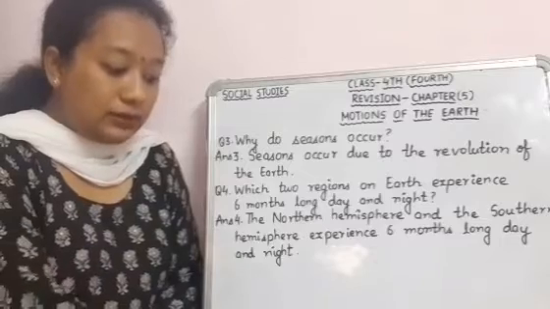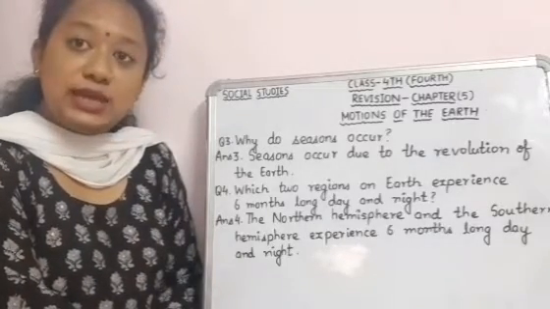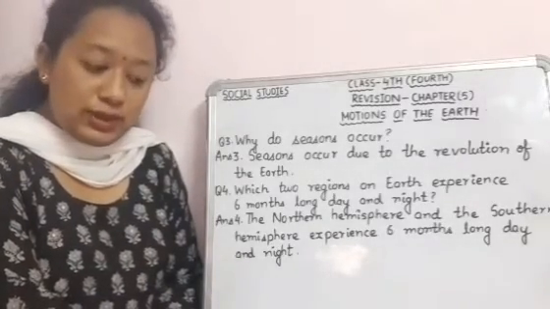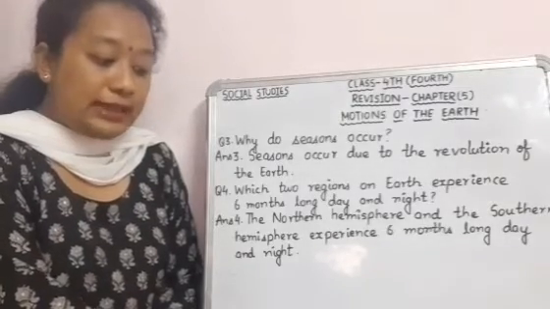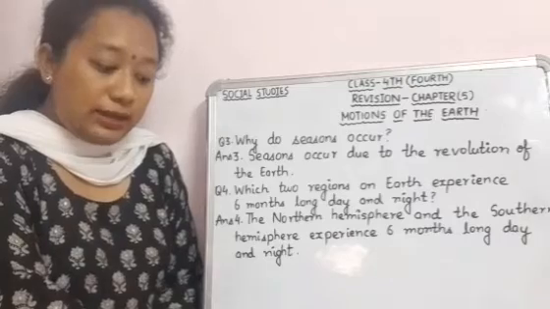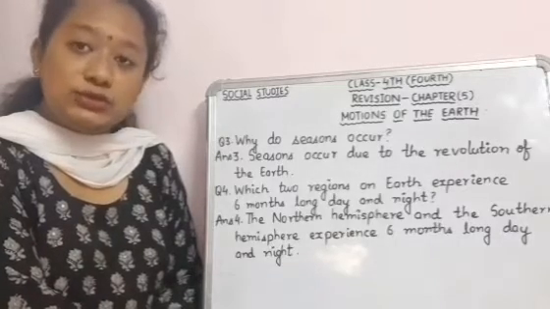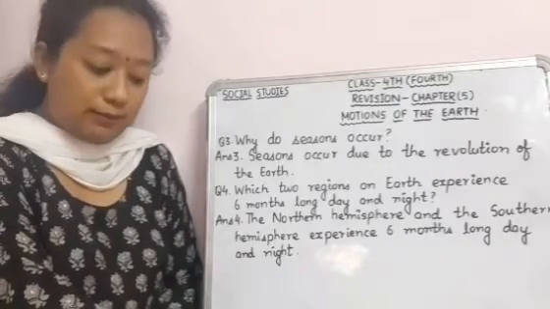And the northern hemisphere has the longest day on 21st June and the shortest day on 22nd December, and they are called summer solstice on 21st June and winter solstice on 22nd December.